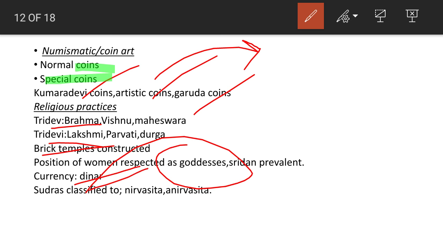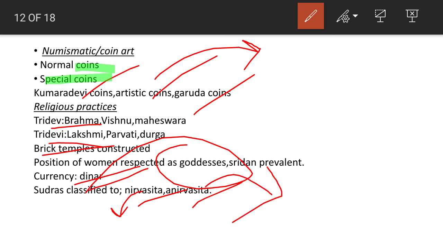In this time, the Shudras were classified into Nirvasita and Anirvasita. Nirvasita means they could live in the village, while Anirvasita had to live in outer places of villages. The Chandalas are an example of Anirvasita Shudras.